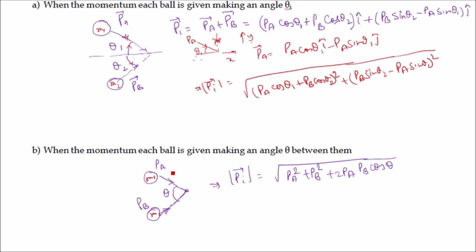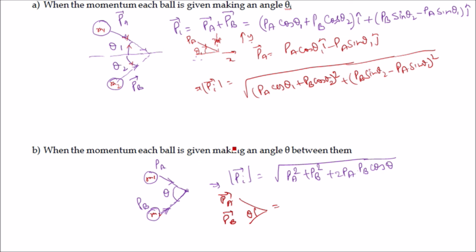As we know that momentum is a vector quantity, we have to add two vectors PA and PB, which make an angle theta between them. The addition of two vectors having angle theta between them is given by the square root of PA square plus PB square plus twice PA PB cos theta.